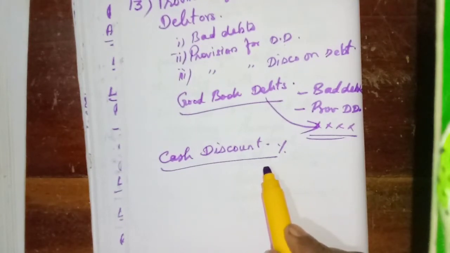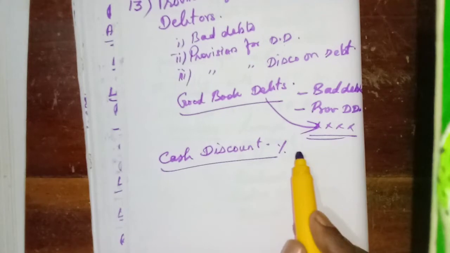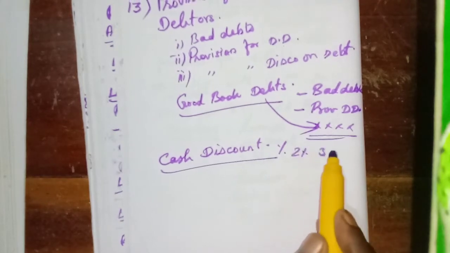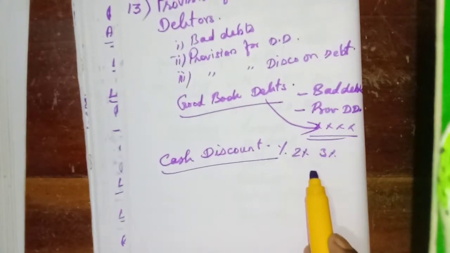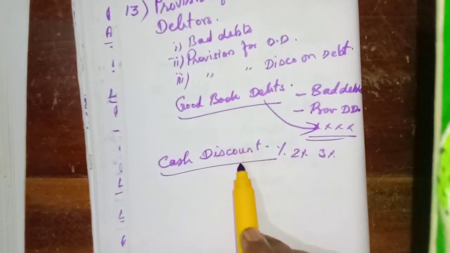A certain percentage will be reduced from the amount as per the terms and conditions in the invoice. Either 2% or 3% will be deducted from that amount. For that one also we need to provide some amount. That is also an unexpected loss, isn't it?